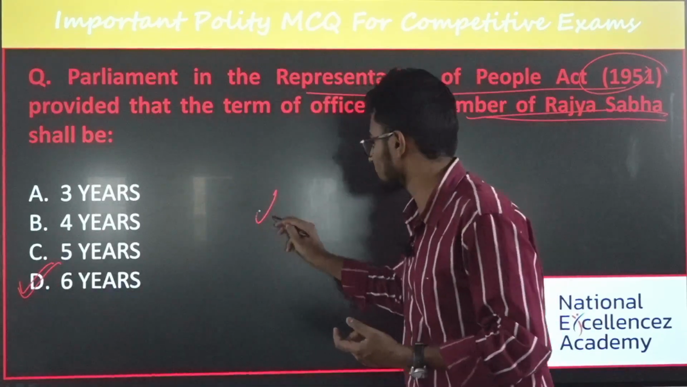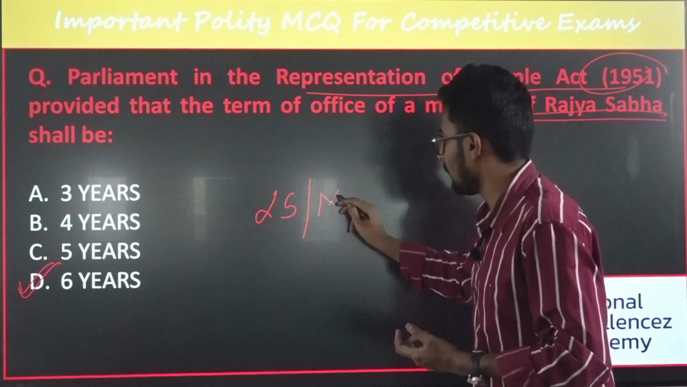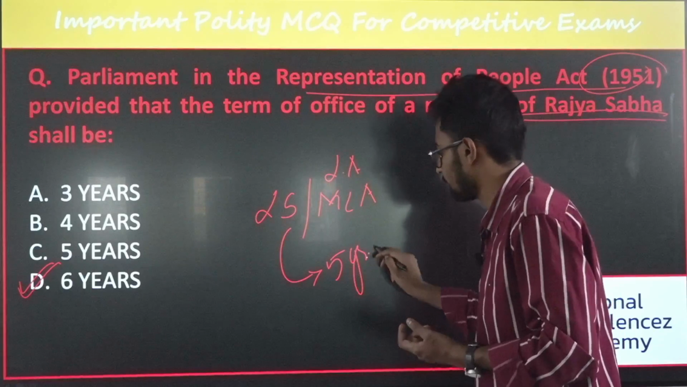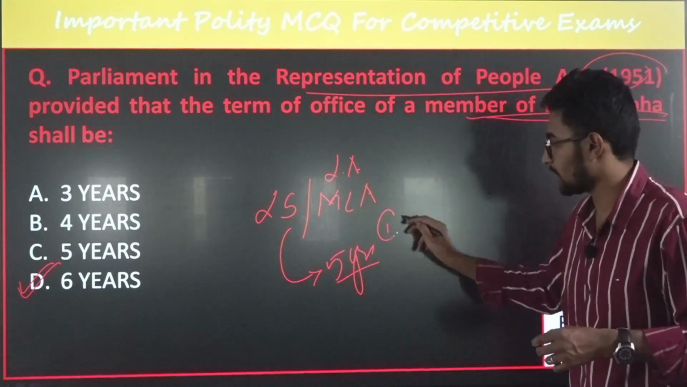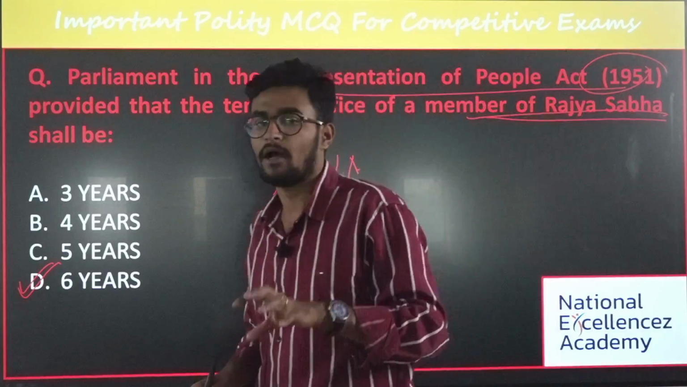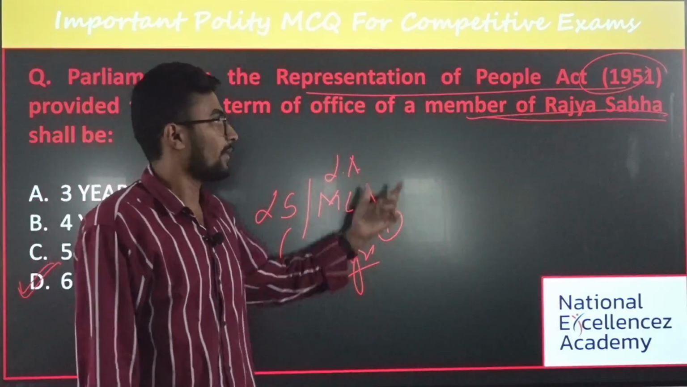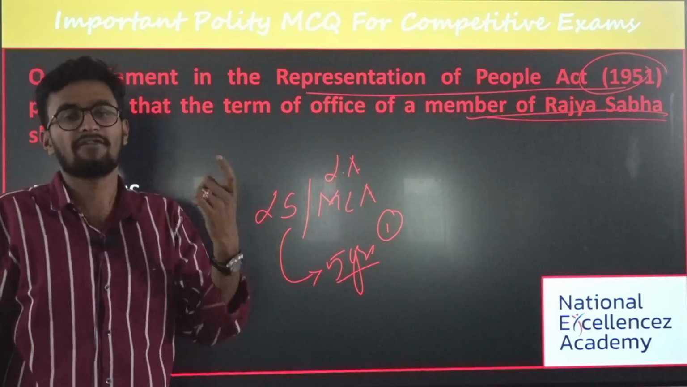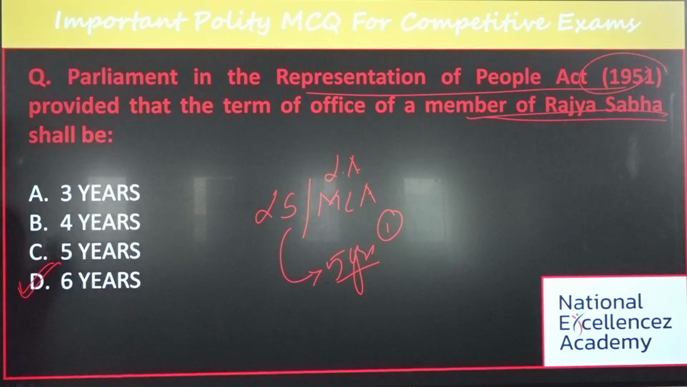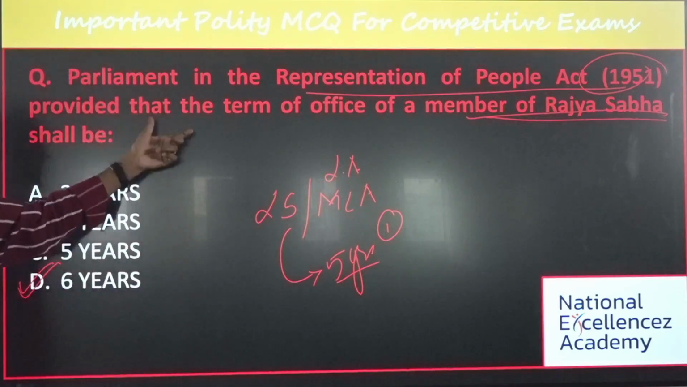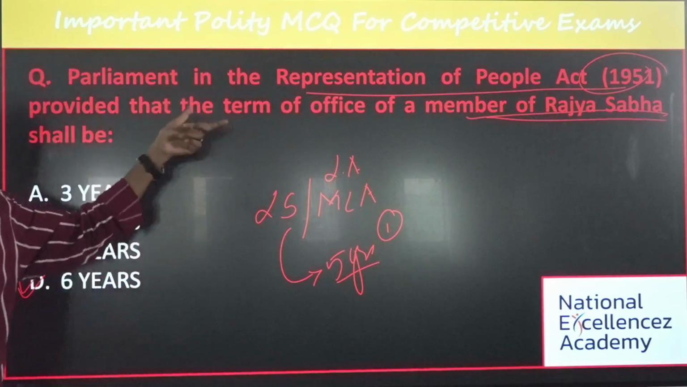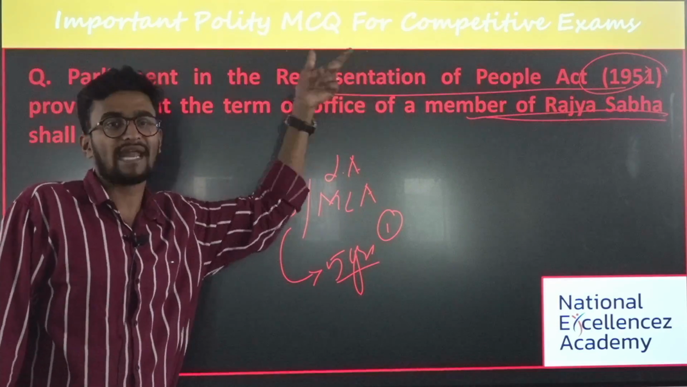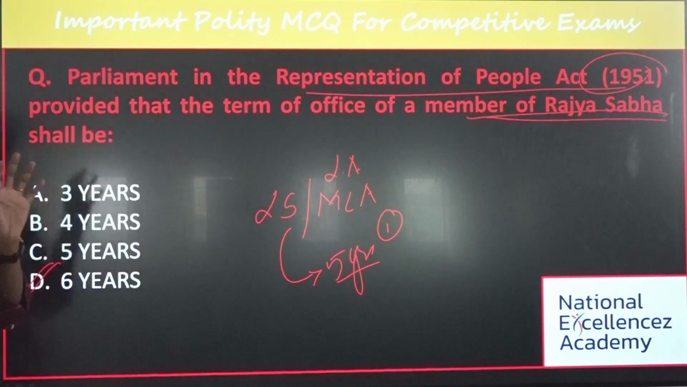Whereas for Lok Sabha or MLAs, the Legislative Assembly members, the term is 5 years. The first and foremost thing is, the term of Lok Sabha members or MLAs is 5 years, whereas the Rajya Sabha members' term is 6 years, with one third of members retiring. And the second thing is, the term of members of Rajya Sabha is not mentioned in our Constitution, rather it is mentioned in the Representation of People's Act of 1951. Is it clear?